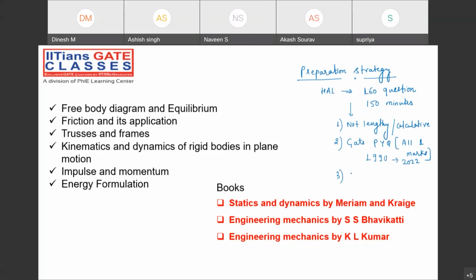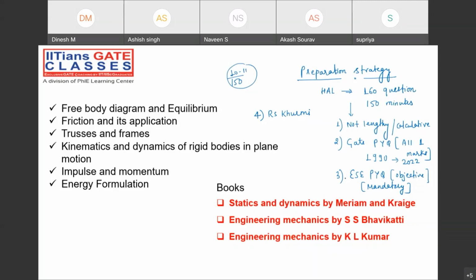And the third thing will be ESE previous year objective. That is a mandatory kind of thing. Because many times, if you just follow RS Khurmi, right? In fact, I will mention the 4th option also, RS Khurmi. But the problem with RS Khurmi is that there are a lot of blunders, a lot of mistakes, suppose in the answers also. In fact, if you just follow 150 questions, it may be possible that 10 to 11 questions may be wrong in that book. But still you need to follow RS Khurmi because the questions are directly coming in the PSU examination.